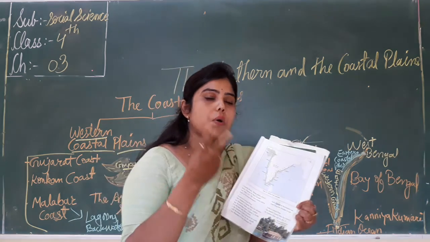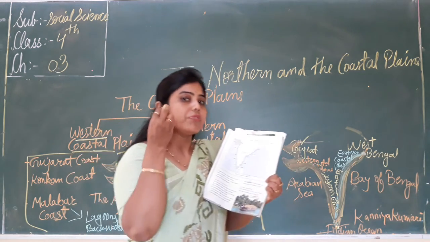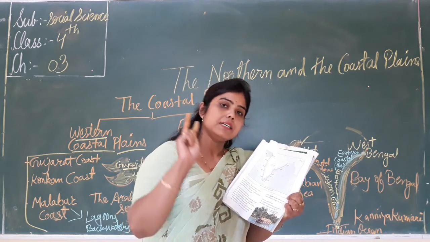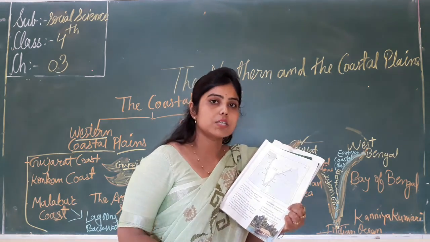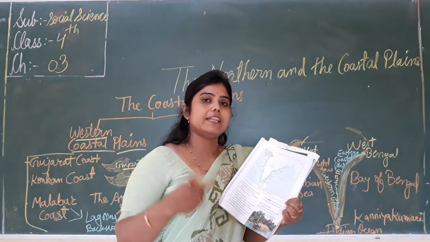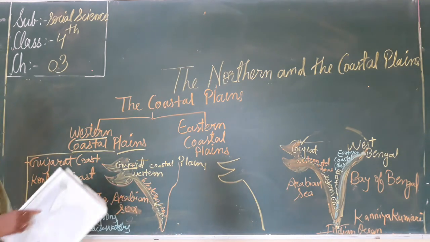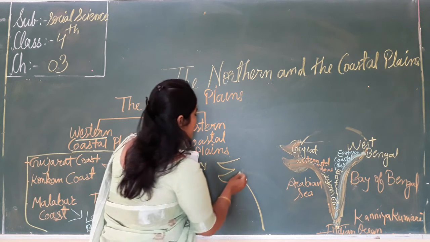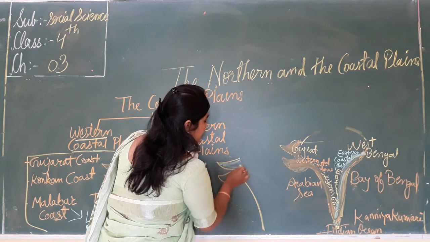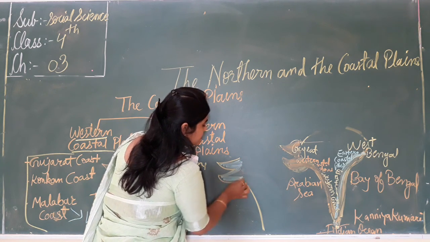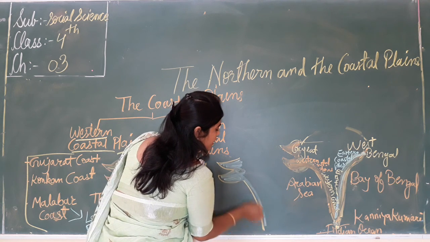So the western coast is divided into three parts. How many parts? Three parts: the Gujarat coast, the Konkan coast, and the Malabar coast. Now, all these are the western coastal plains. Look more clearly.